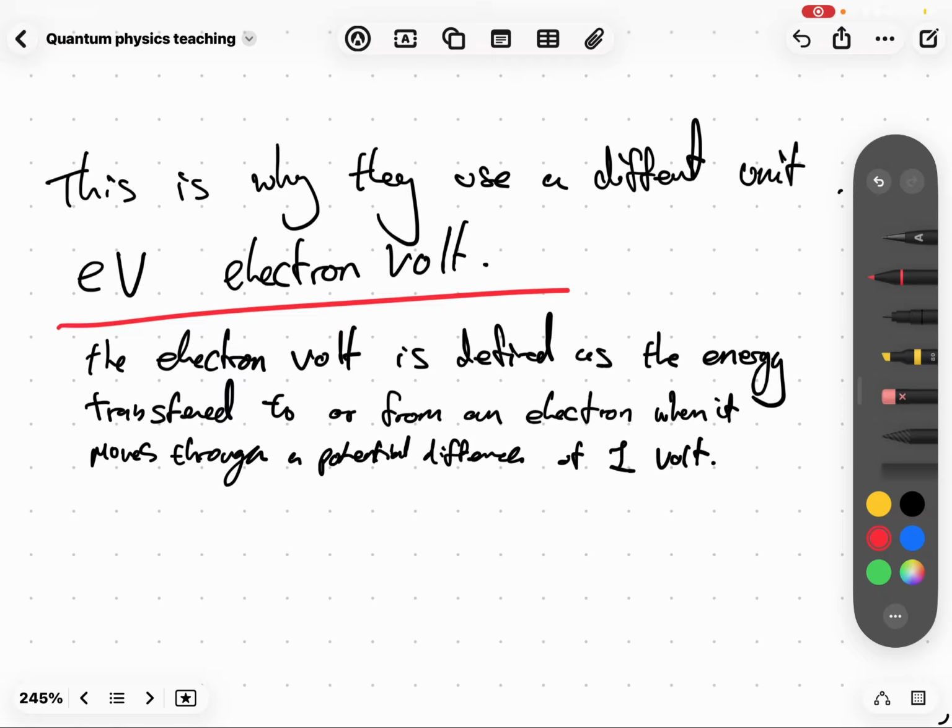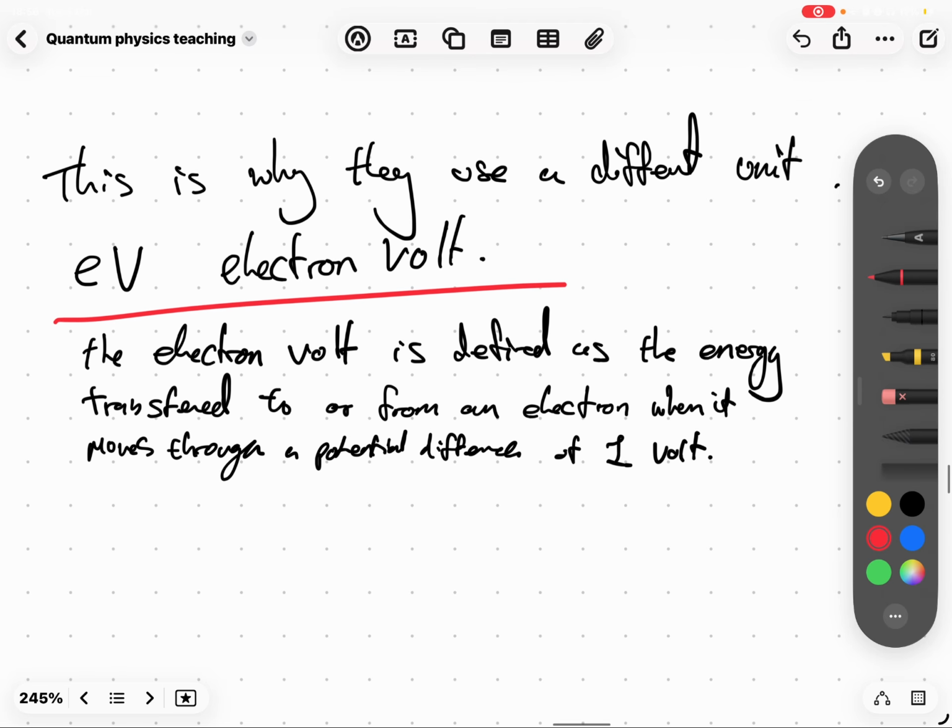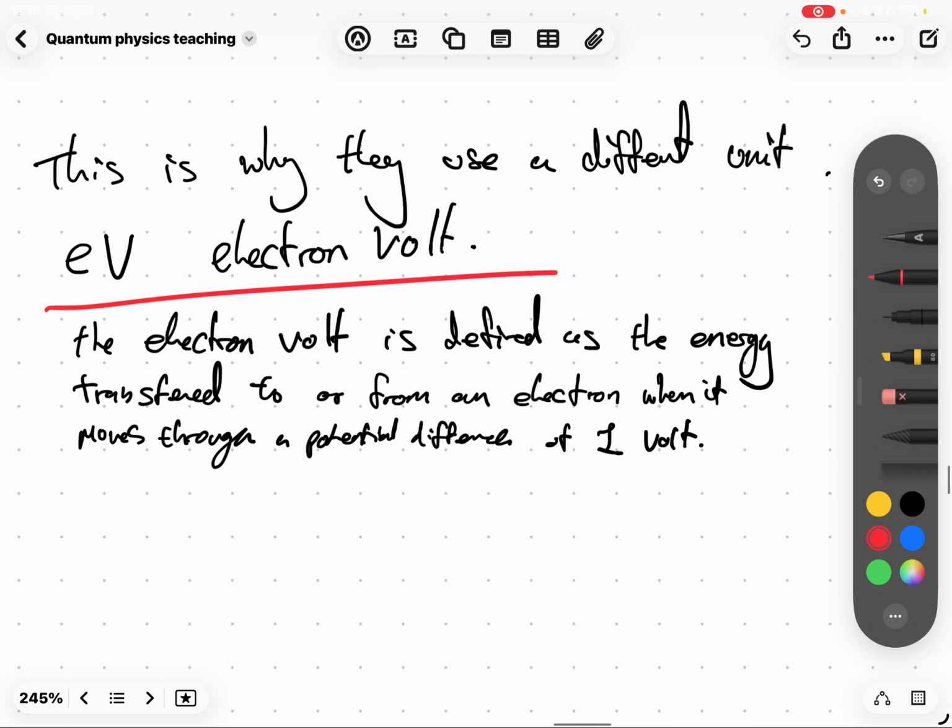It's just another way of doing it. This is slightly difficult to figure out here. The electron volt is defined as the energy transferred to or from an electron when it moves through a potential difference of 1 volt. Now, I didn't quite get this to begin with when I was doing my lessons.